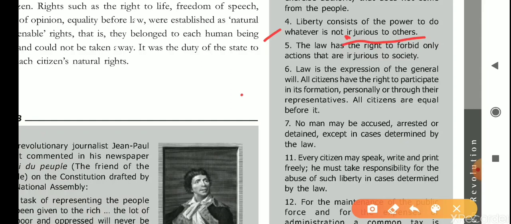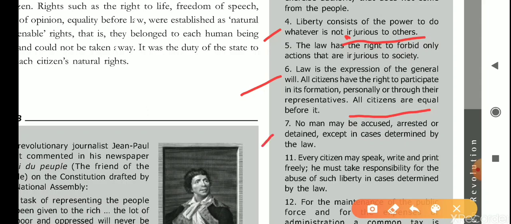Okay. Law is the expression of general will. All citizens have the right to participate in its formation personally and through their representatives. All citizens are equal before it. It means law should be made by the institution which is made by people. Okay. It means in the formation of law, the participation of people is must. And all citizens are equal before law. It means whether it is officer, whether it is poor person, whether it is rich person, male, female, all are equal for the law. They will be given same punishment for a crime.